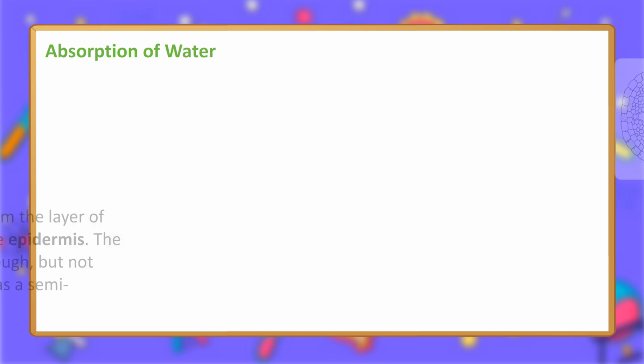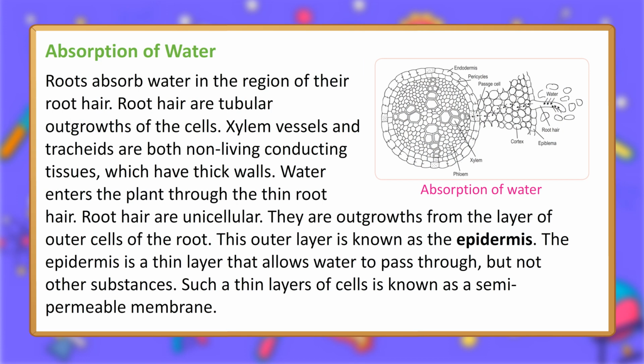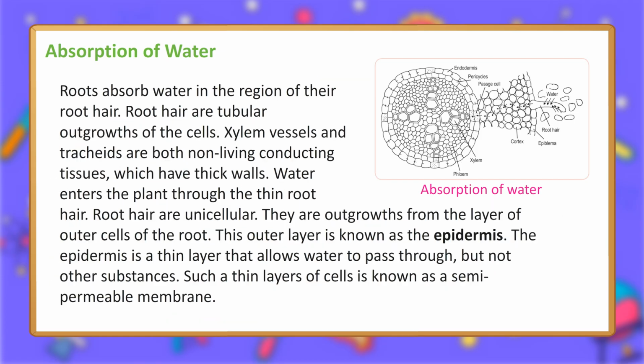Absorption of water. Roots absorb water in the region of their root hair. Root hair are tubular outgrowths of the cells. Xylem vessels and tracheae are both non-living conducting tissues, which have thick walls. Water enters the plant through the thin root hair. Root hair are unicellular. They are outgrowths from the layer of outer cells of the root. This outer layer is known as the epidermis. The epidermis is a thin layer that allows water to pass through, but not other substances. Such a thin layer of cells is known as a semi-permeable membrane.